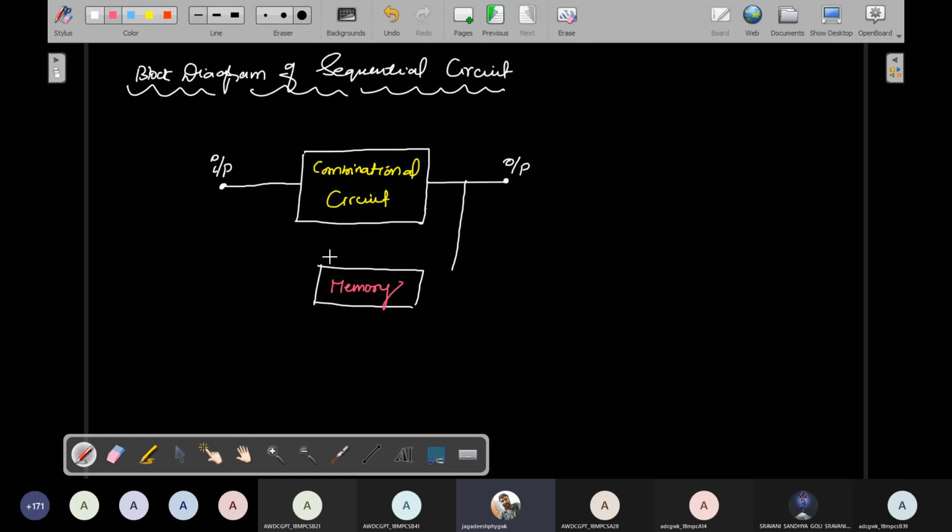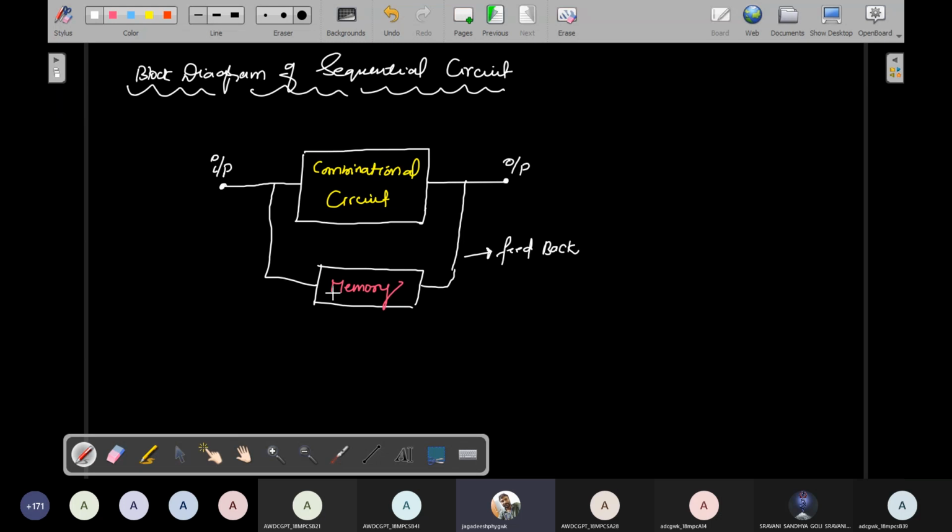Okay, so this is called memory, and the output is fed back to the input. So this is nothing but feedback.